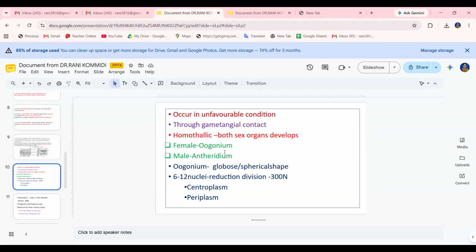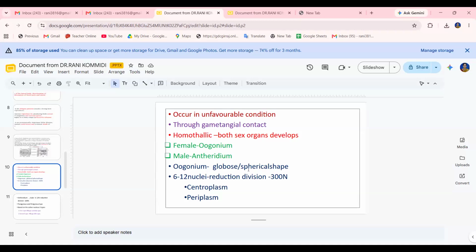So the female is the oogonium, male is the antheridium. The sex organs are produced towards the end of the growing season of the host plant. They develop in the intercellular spaces, so quite deep within the host tissue. Their presence is externally indicated by hypertrophy and deformation of the organs.